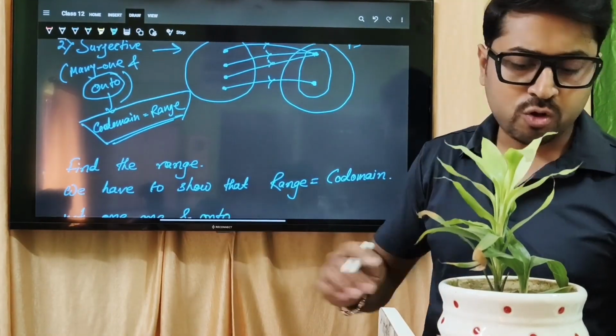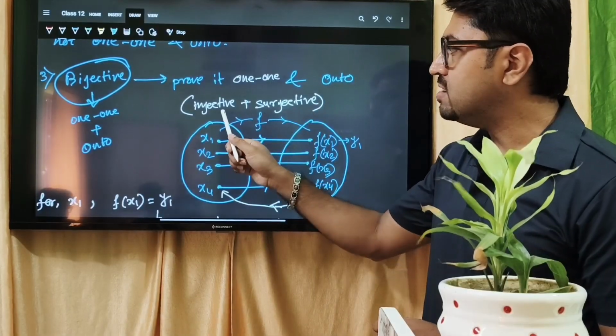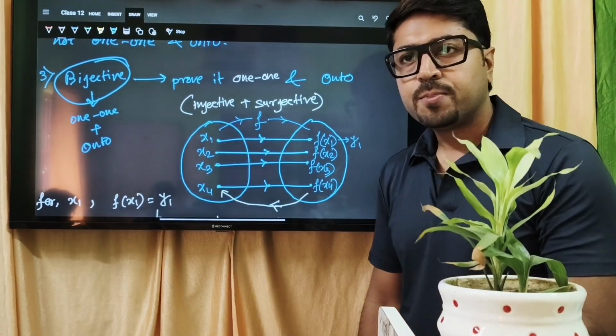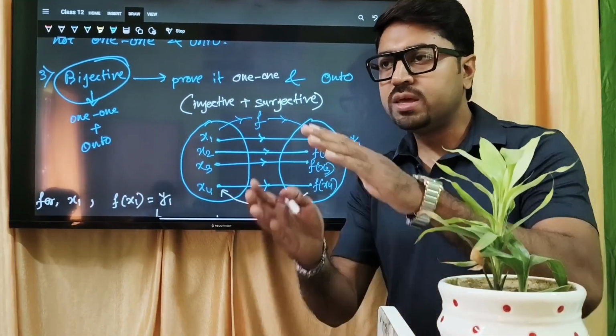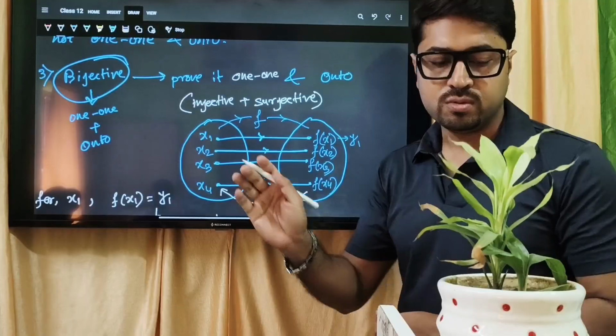So you have to show that range equal to codomain. And bijective means you have to have both one-one and onto. That means injective plus surjective will be bijective. So now I will show you one sum in which we will prove that the function is one-one and onto.